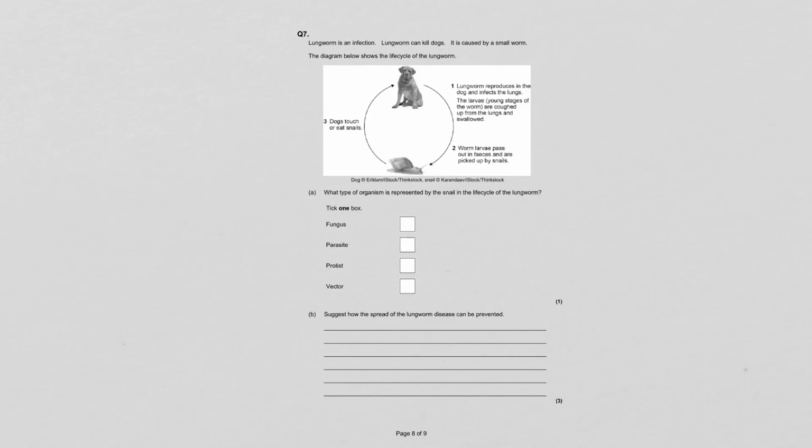Lungworm is an infection. Lungworm can kill dogs. It's caused by a small worm. The diagram below shows the life cycle of the lungworm.